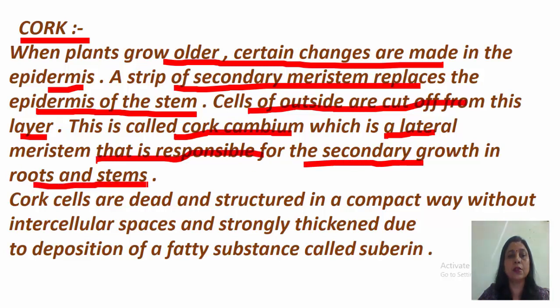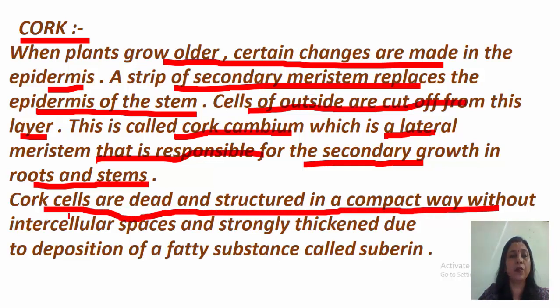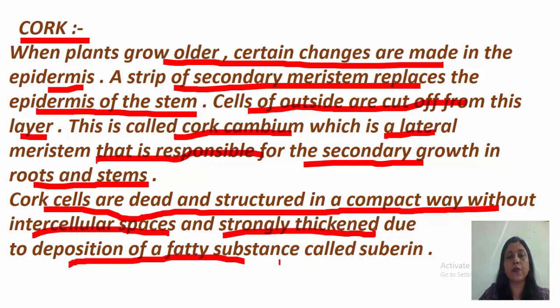roots and stems. Cork cells are dead and they are structured in a compact way without intercellular spaces and strongly thickened due to the deposition of a fatty substance, you can say, which is known as suberin.